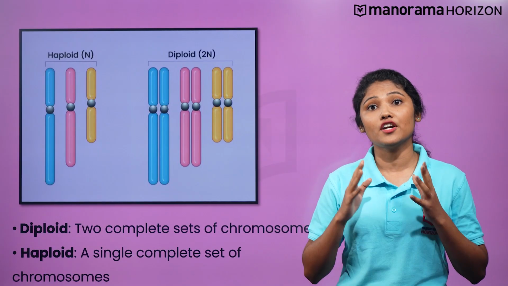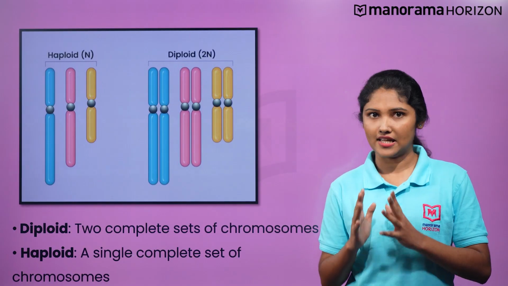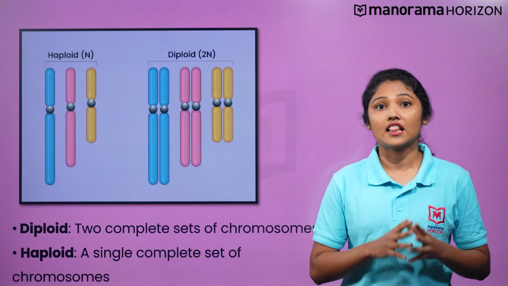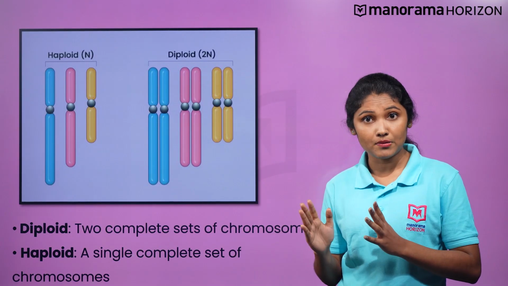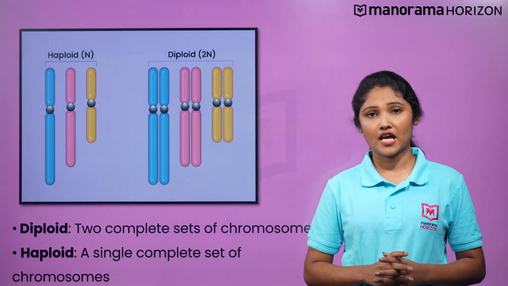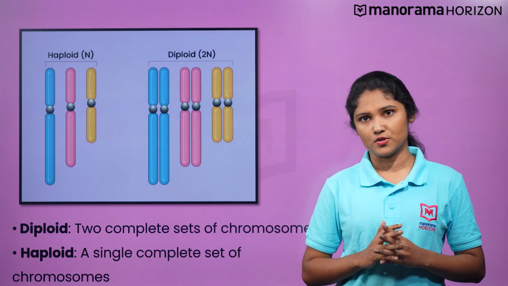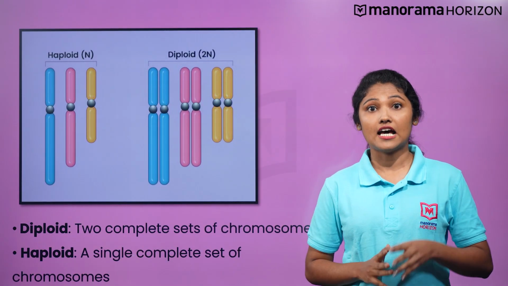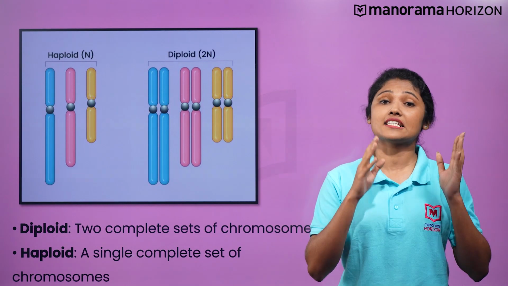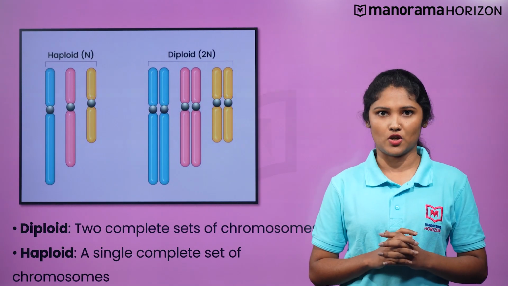Honeybees have diploid females and haploid males. Let's recall the meaning of the terms diploid and haploid here. A diploid organism has two complete sets of chromosomes. On the other hand, a haploid organism has a single complete set of chromosomes.